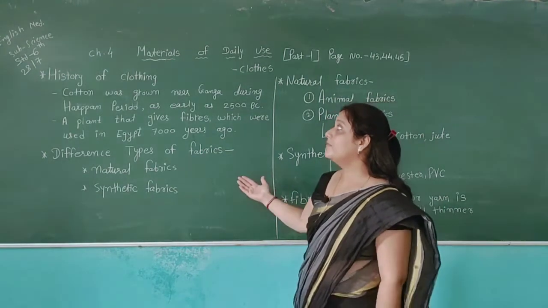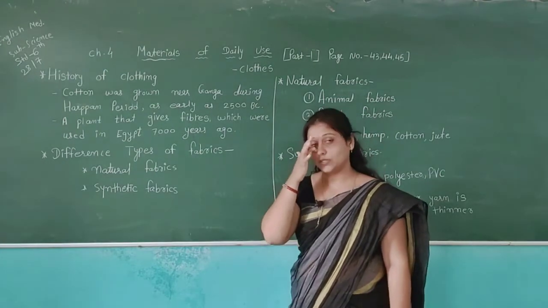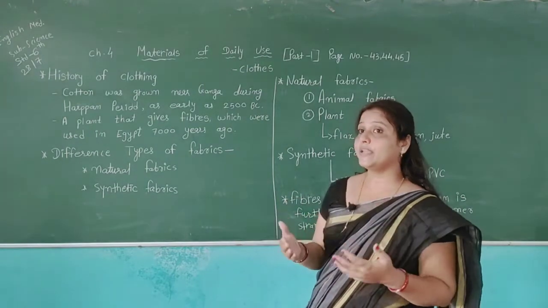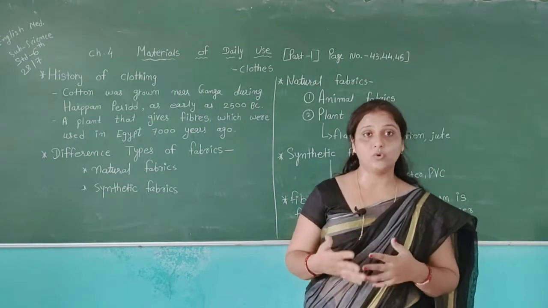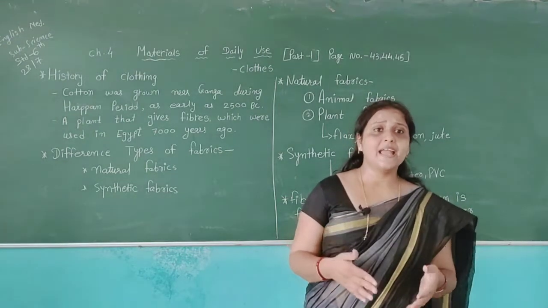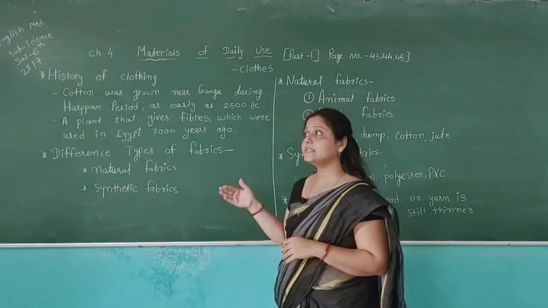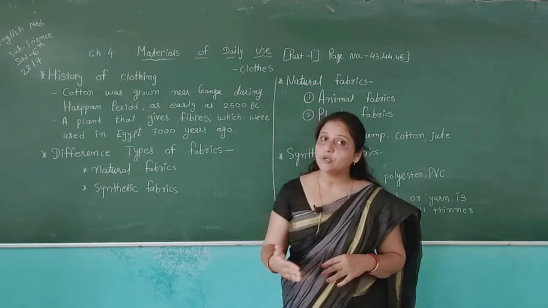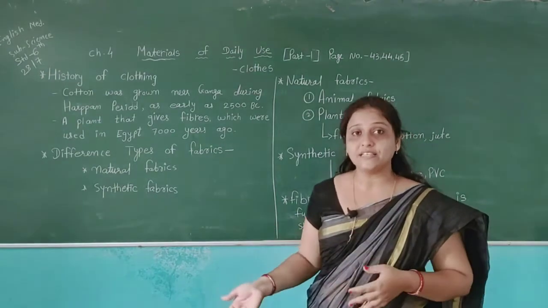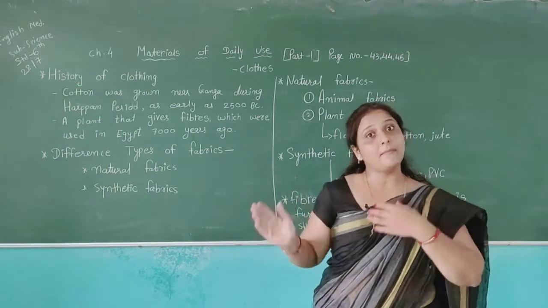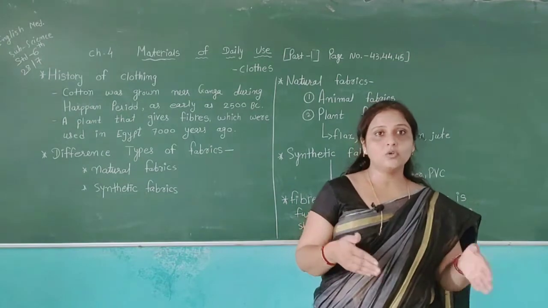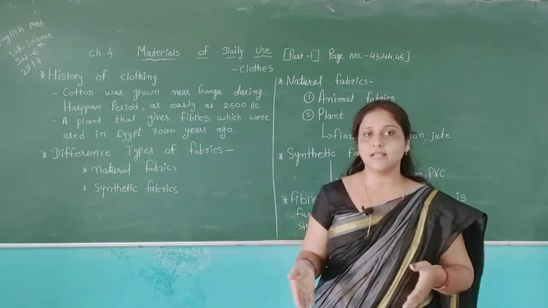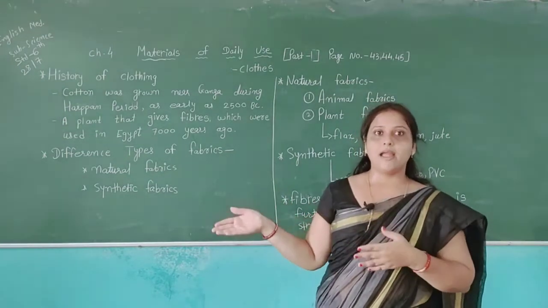In this chapter we will discuss clothes, how we can get clothes, and from what we can get the different kinds of clothes. As we have discussed, clothes are as important as food. We use different clothes according to our occasions. If we want to go to a marriage, we cannot wear a school uniform there.